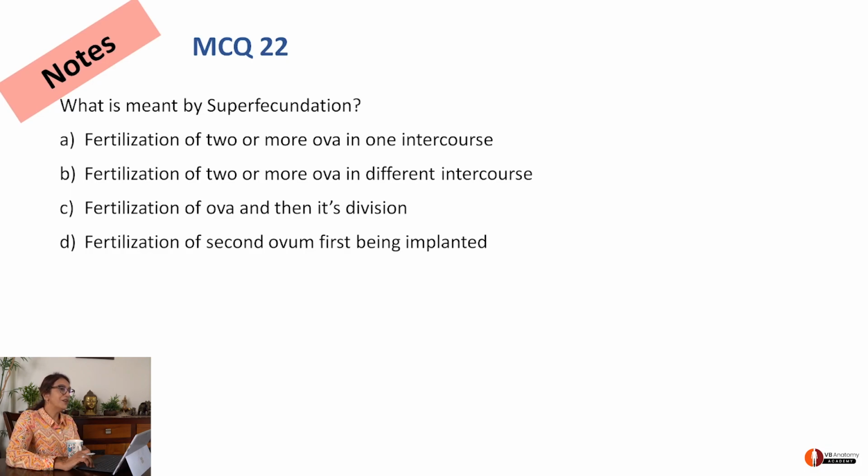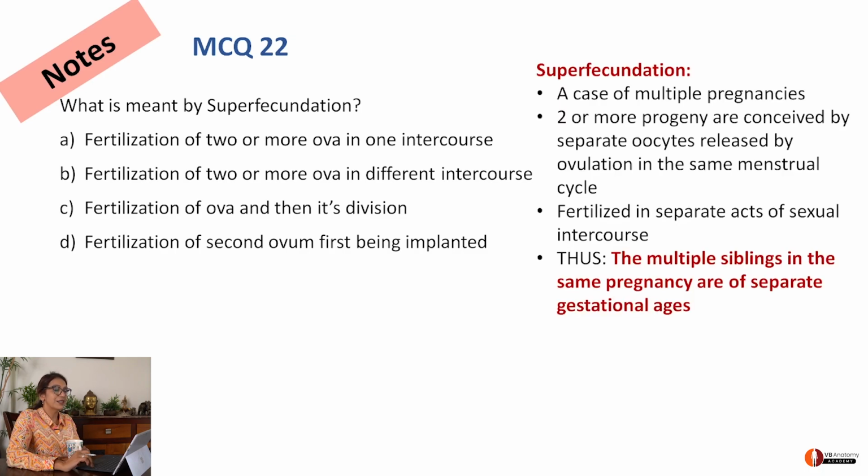What is meant by superfecundation? This is very interesting, students. What is superfecundation? This is all what stories are made up of. Okay, you can wipe that smile off your face and get back to studies now. Superfecundation is basically a situation where a mother is having multiple pregnancies. She's conceived 2, but the conception has happened by 2 different separate intercourses. So it may be that the same person is the father of both the progeny, or it is possible that there are 2 separate fathers to the same pregnancy.